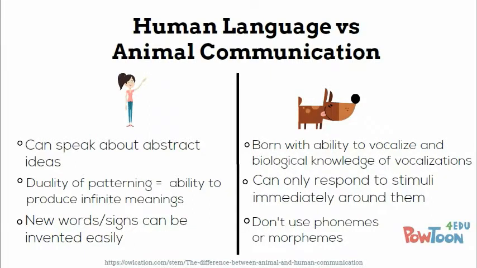Human language has duality of patterning, meaning we have the ability to mix and match phonemes to create an infinite amount of words with an infinite amount of meanings. Animals have a limited amount of vocalizations or signs, with only one meaning attached to each one. Humans can also create new words or signs. We see this a lot with the use of slang. For animals, evolution is the only way new vocalizations or signs can be created.